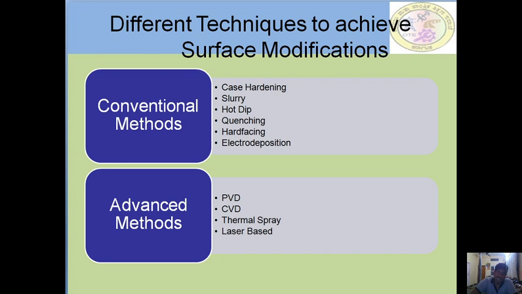Different techniques to achieve the surface modification. Conventional methods are case hardening, slurry, hot dip process, quenching, hard facing, and electro deposition. These are all the conventional methods to modify the surface. And what are the advanced methods? PVD, CVD, thermal spray, and laser based techniques, which are thoroughly used nowadays to achieve your modified surface in order to achieve your required properties.